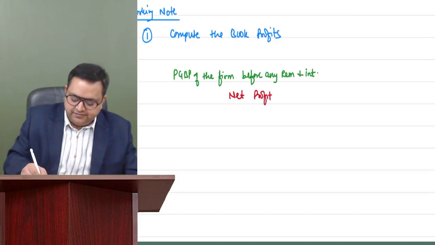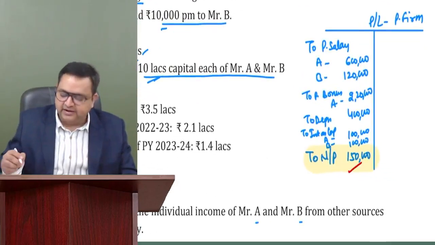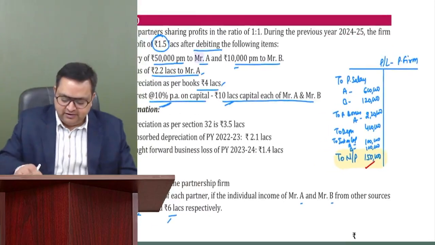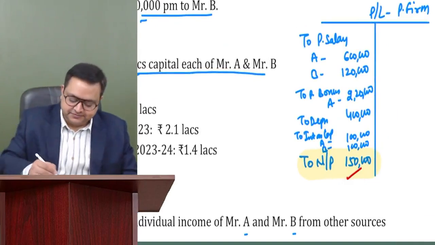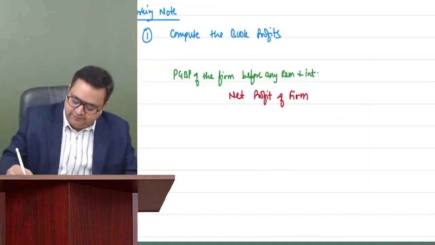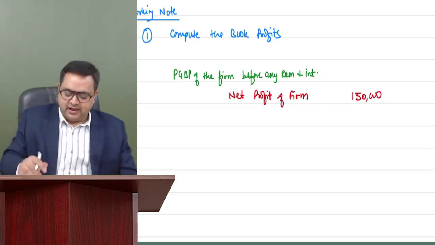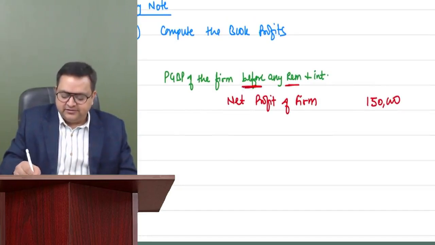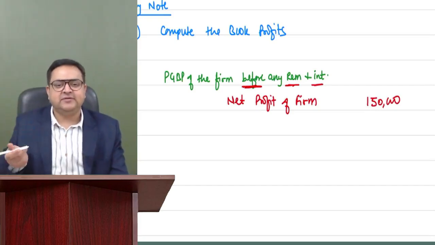Net profit of the firm. Tell me how much was the net profit of the firm which is given to us? 1.5 lakh. We have also made this P&L account, so this will help us. Otherwise, if you have not made it, you can see it from here. So net profit of the firm is 1.5 lakh. And here, see, it is written PGBP of the firm before any remuneration, any interest. So if there is any remuneration which is debited, any interest which is debited, we will add it back.